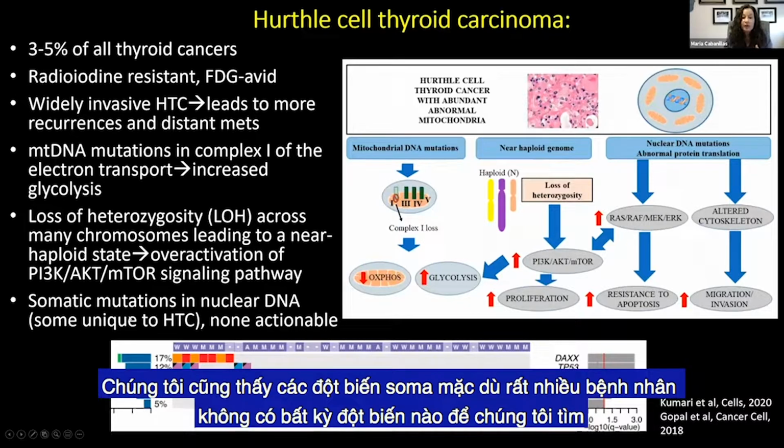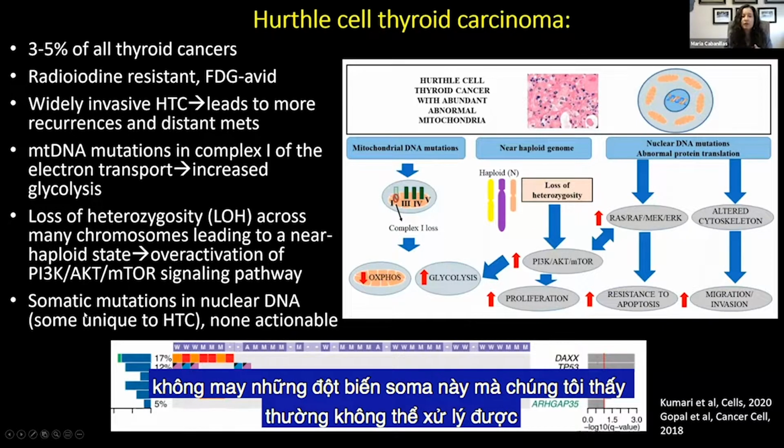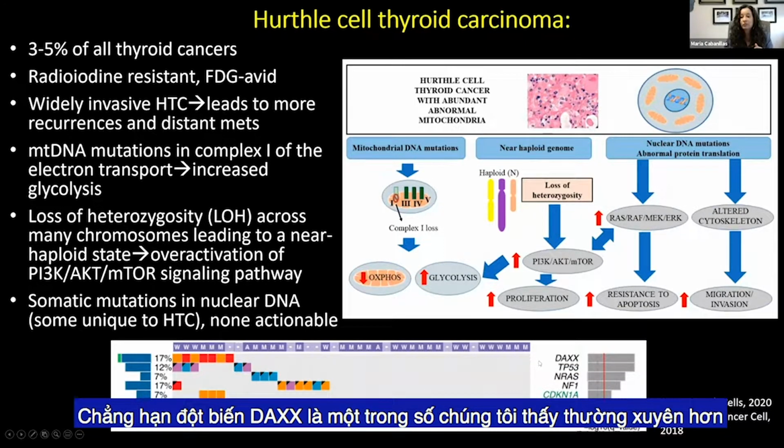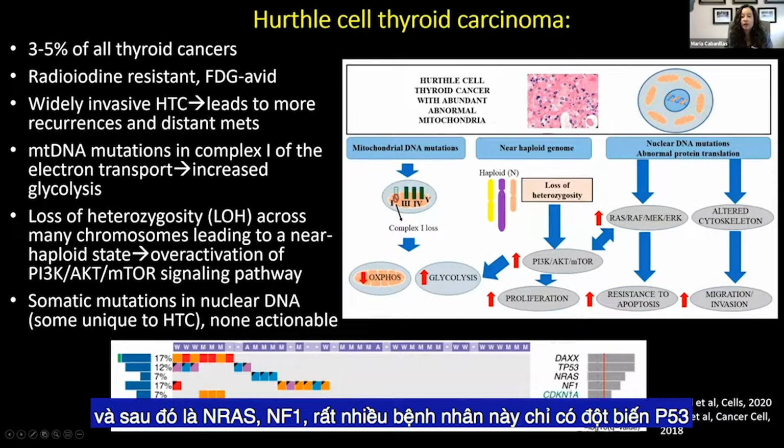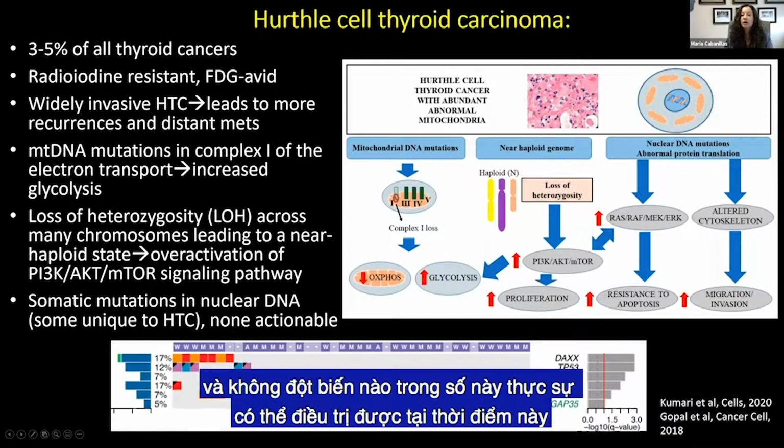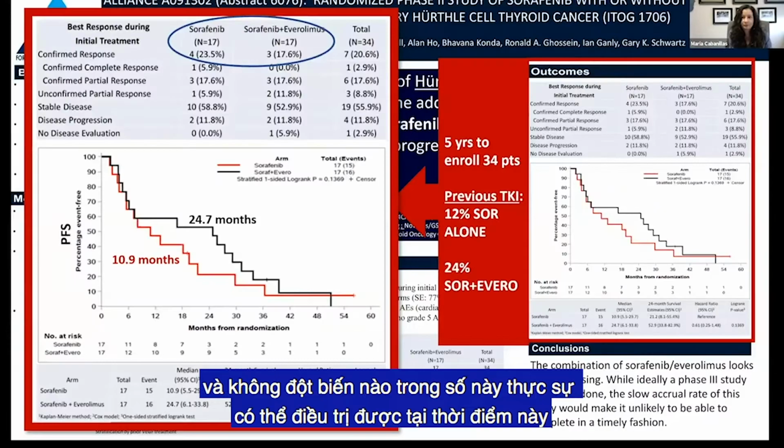We also see somatic mutations, although a lot of these patients don't have any mutations that we find. Unfortunately, these somatic mutations that we do see are usually not actionable. So DAX is one that we see more often, and then NRAS, NF1. A lot of these patients have just P53 mutations, and so none of these are really actionable at this time.